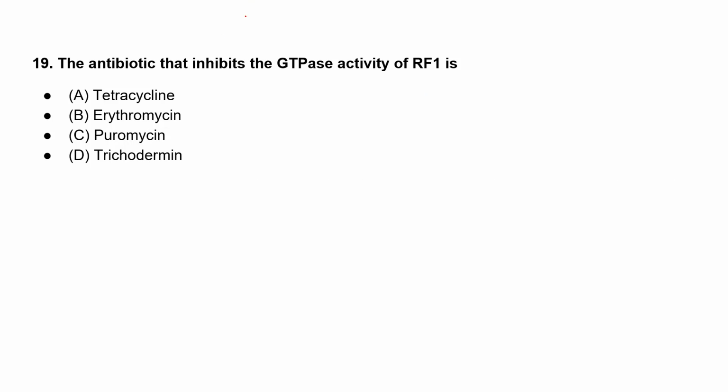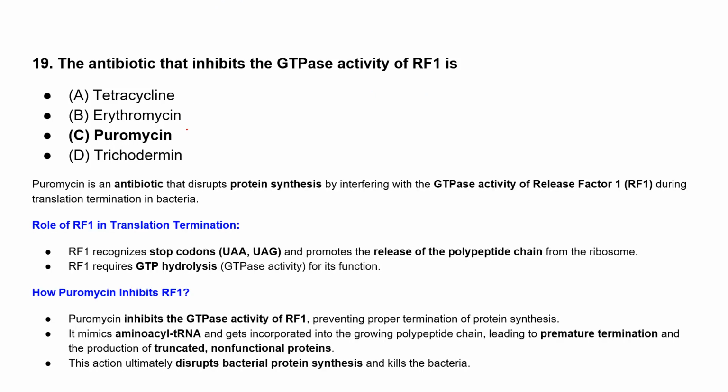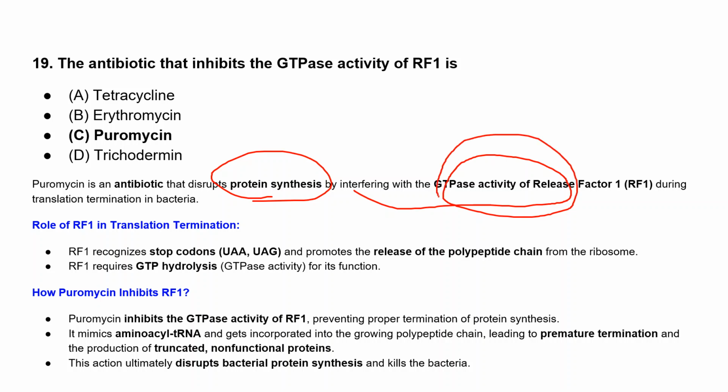Okay, you are right. Option C, very good. Very nice. Option C is the right answer. So puromycin is an antibiotic, and it will disrupt protein synthesis. How will it disrupt protein synthesis? It will interfere with the GTPase activity of release factor 1, right? During translational termination in bacteria.